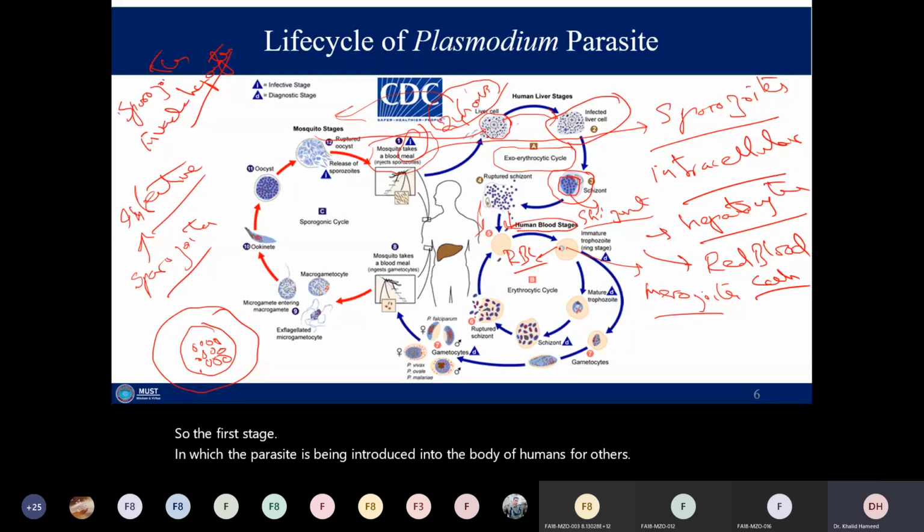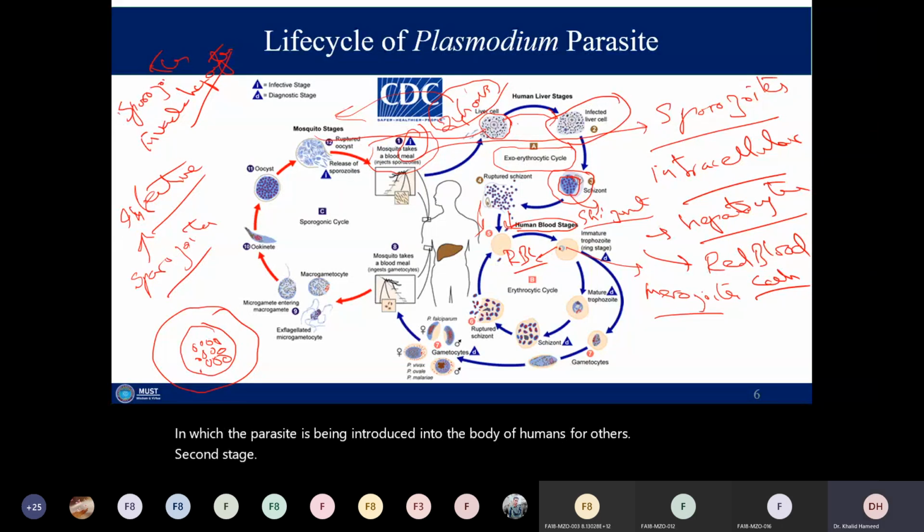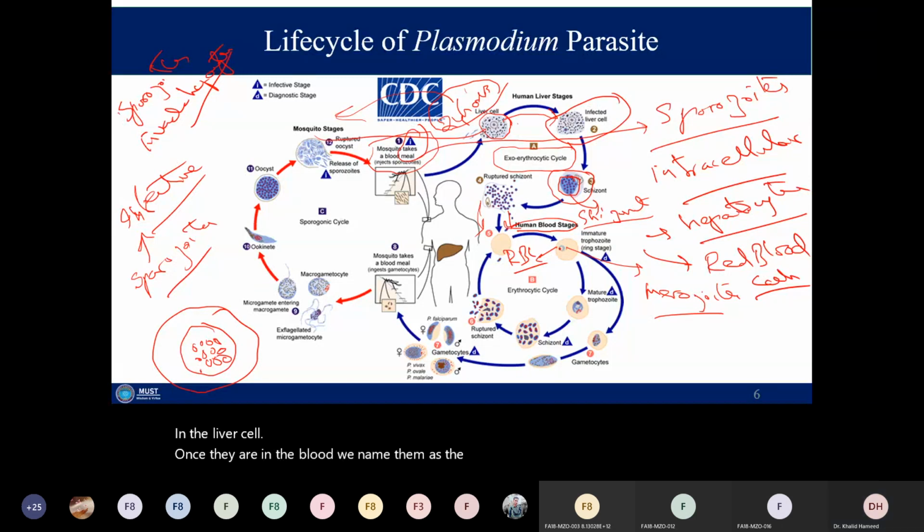Second stage, the parasite is in the form of a schizont in the liver cell. Once they are in the blood, we name them the merozoites. And trophozoites are the feeding form of that parasite.